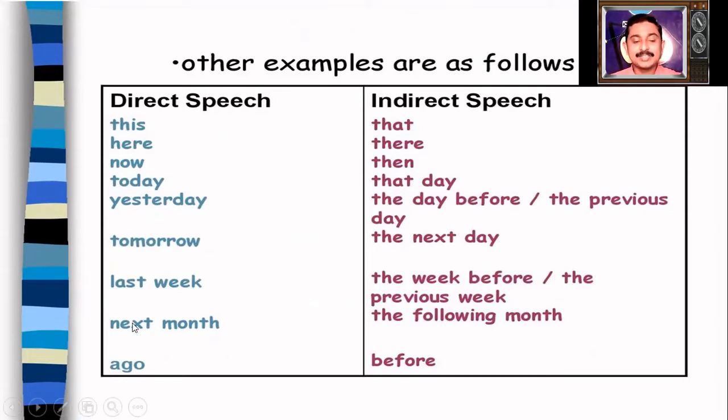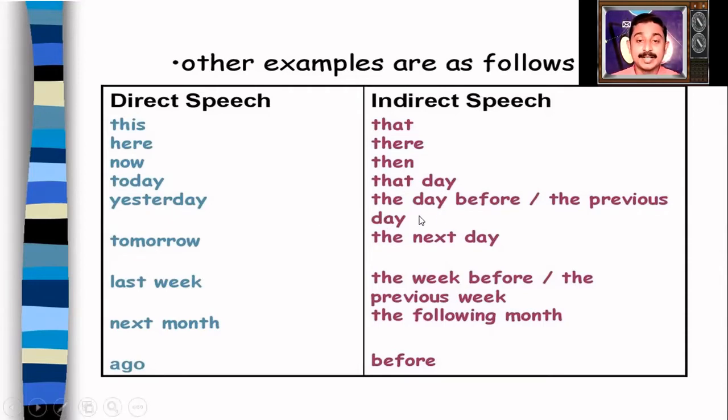If the given words are in direct speech, they have to be changed into the following words given here in the indirect speech box. This becomes that. Here becomes there. Now becomes then. Today becomes that day.